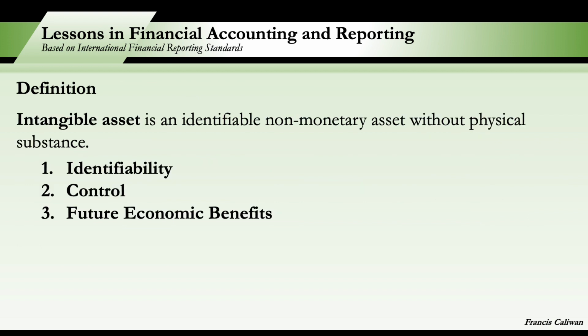Next, the definition of an intangible asset. An intangible asset is an identifiable non-monetary asset without physical substance. The problem with intangible assets is that they lack physical substance. For example, computer software is an asset but it does not have physical substance.